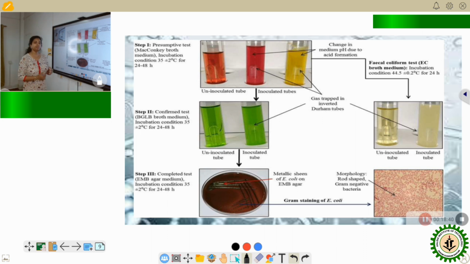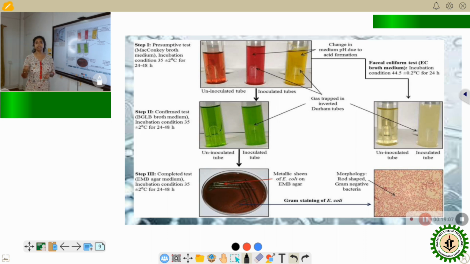And finally, if we want to check the colonies of the coliform, what type of coliform is there and what is its nature, then we complete this microbial test with the completed test, the third set of tests. Here we use specific detection agar like EMB agar, which is used for detection of E. coli or other coliforms as well.